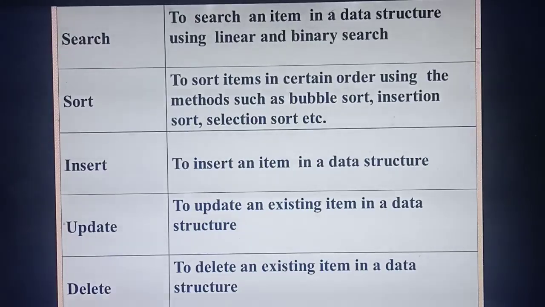Okay. So the next type of algorithm is sorting. What do you mean by sorting? Sorting means some values will be there, and you are going to arrange those values in some order. Either you are going to arrange the values in ascending order or in descending order. In this chapter you are also going to study some sorting algorithms. There are 3 sorting algorithms you are going to study.